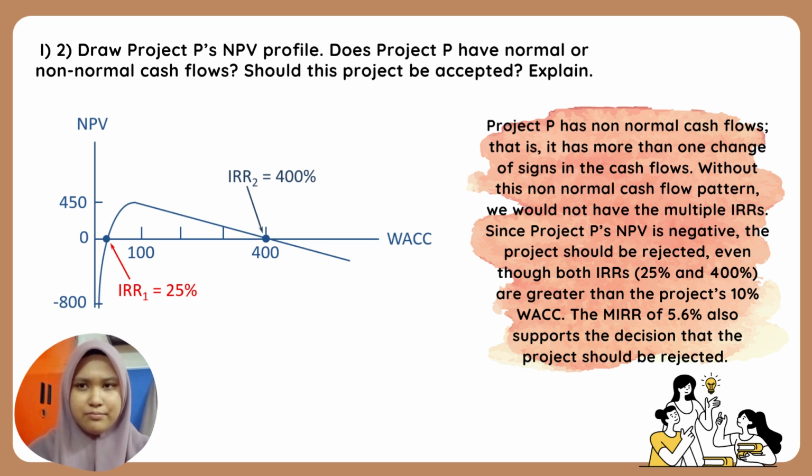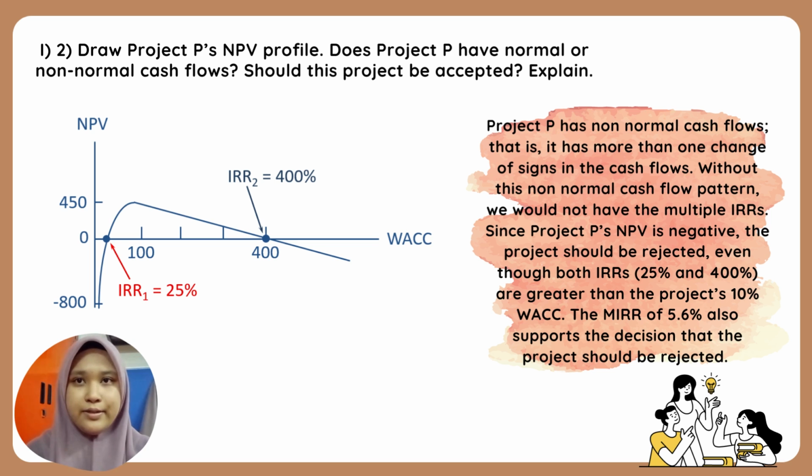Because, as we all know, this project has non-normal cash flow. As explained by Elinda just now, this project has non-normal cash flow because it has more outflows after the inflow stream has begun.